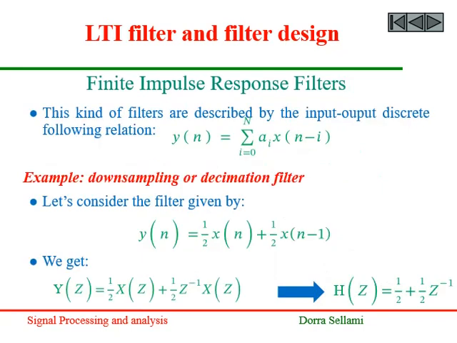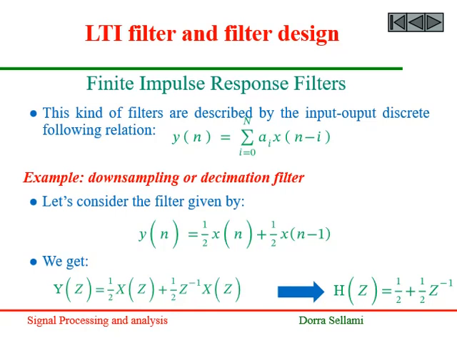Now, the finite impulse response filter is described by the following input-output discrete relation, where the output is expressed only with input samples as follows. An example of such filters is illustrated here in the decimation filter or downsampling example. Let's consider the filter given by the following difference equation.